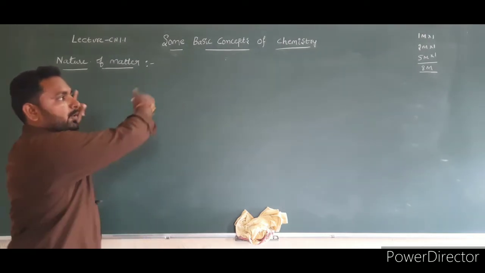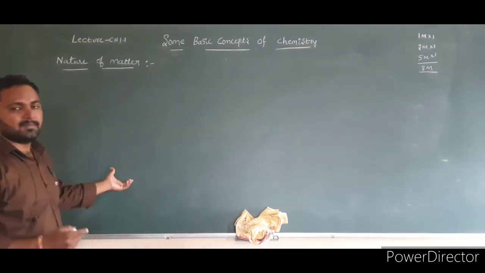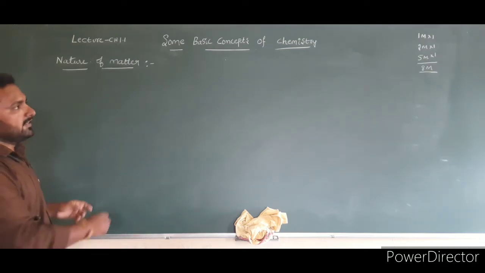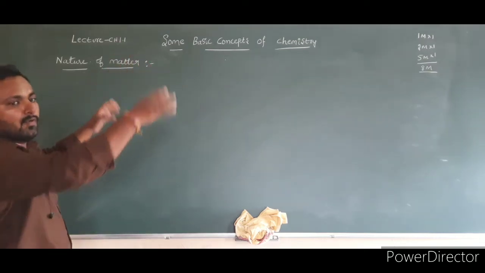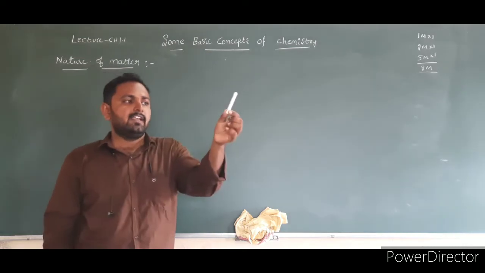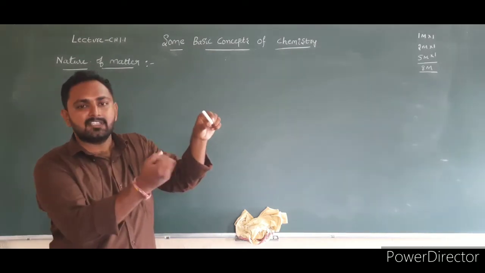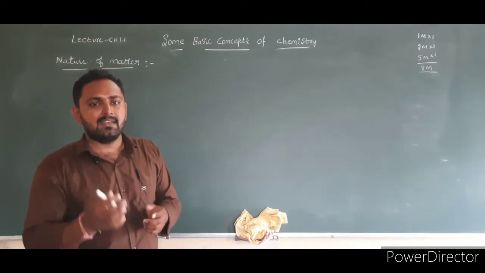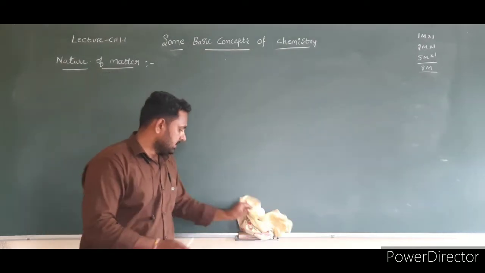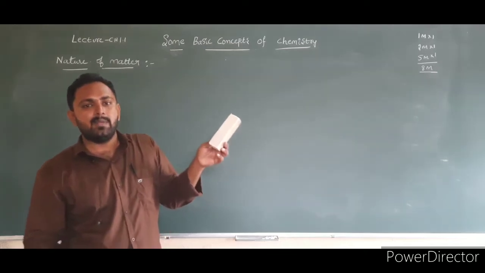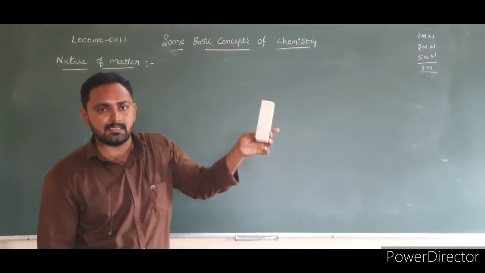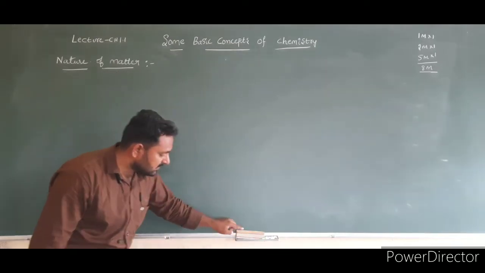For example, the board. It has some definite mass and it occupies some space on the wall. Or a chalk piece, it also has some definite mass and occupies some space. Or pencil, pen, table or duster, it also is matter. Why? Because it has some definite mass and it occupies some space.